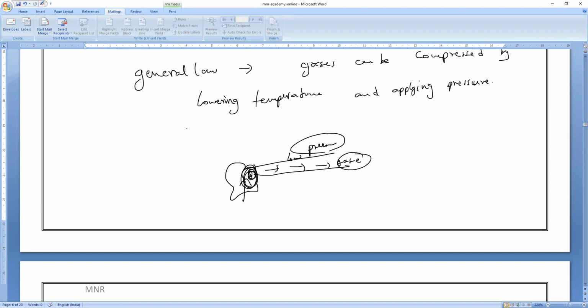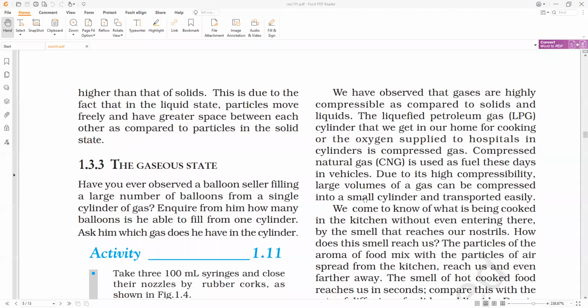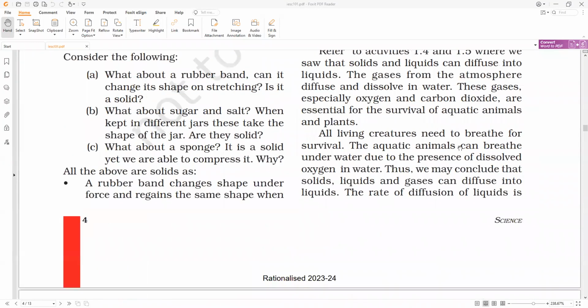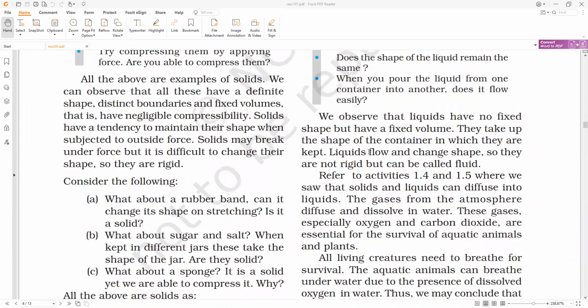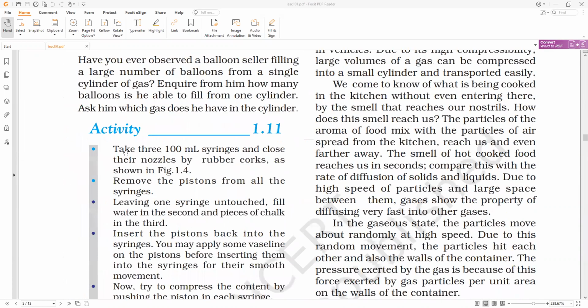Now for this one, as a group activity, you can take LPG and CNG gas, and they have given one activity in our book also. Take 100 ml syringes and close their nozzles with rubber corks as shown in the figure.